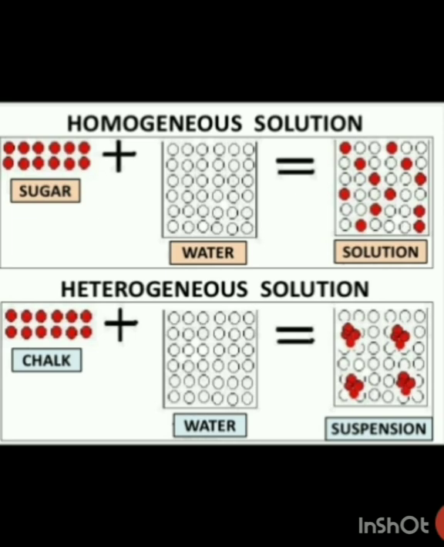A suspension is when we add a solute to a solvent, it will not give you a solution, it will give you a suspension. The particles of the solute are not going to dissolve in the solvent. So this is what we call a suspension, and we stated solution as a homogeneous mixture and suspension as a heterogeneous mixture.